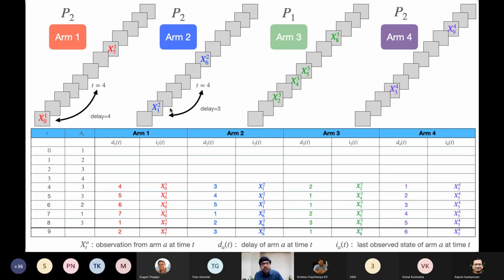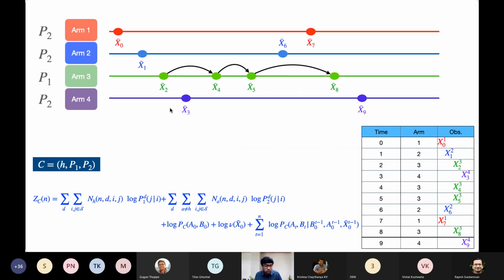Again, just like in the rested setting, the most important quantity in the analysis for us will be the log likelihood ratio. Here, the transitions from i to j still happen, but because there will be some time for which we would not have observed the arms, these transitions are going to happen at a certain delay, after a certain time gap. Those are what naturally come into the log likelihood. So N_h(i,j,d) simply means the number of times that, for arm h, a transition from state i to state j was observed, and that transition took place d time instants apart.